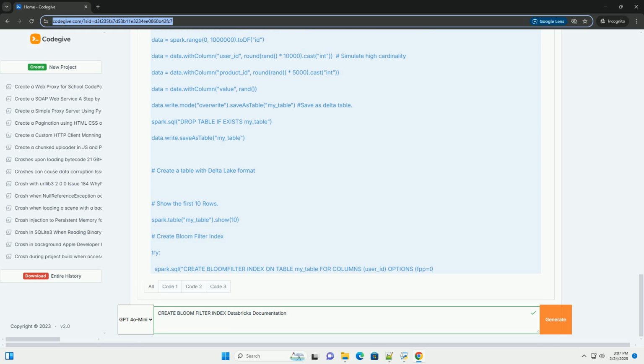Maintenance: Bloom filter indexes are not automatically updated when the underlying data changes. You need to manually rebuild the index after significant data modifications, inserts, updates, deletes. You can rebuild the index using rebuild Bloom filter index on table_name.